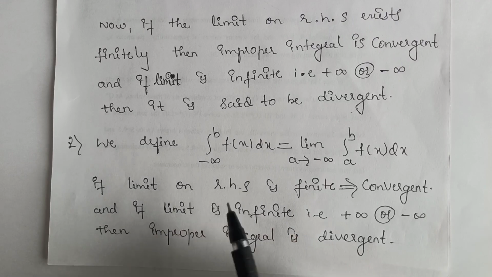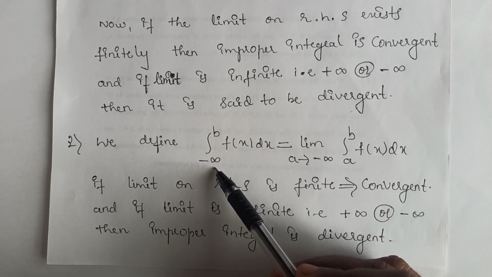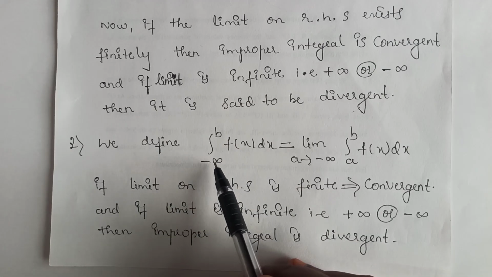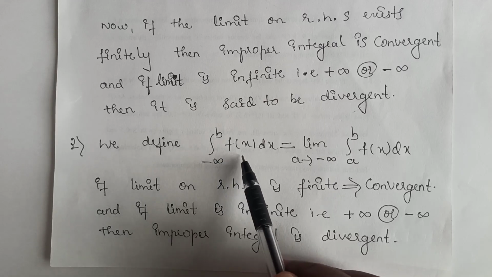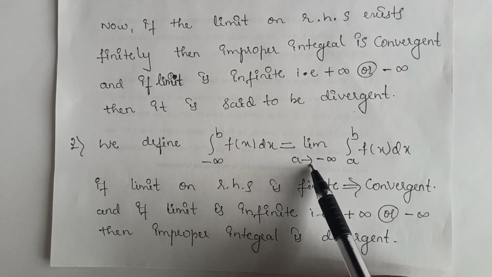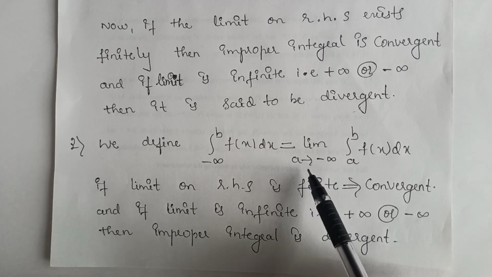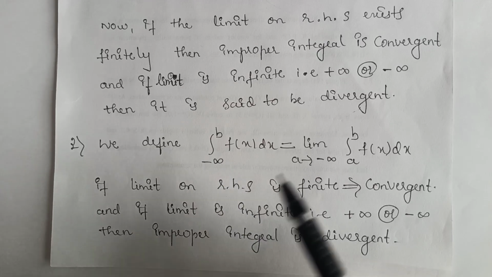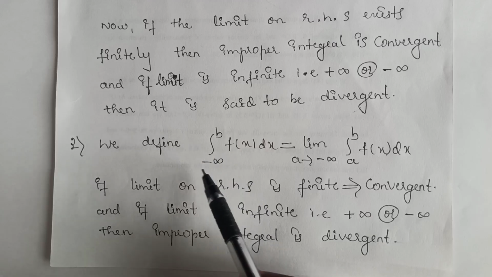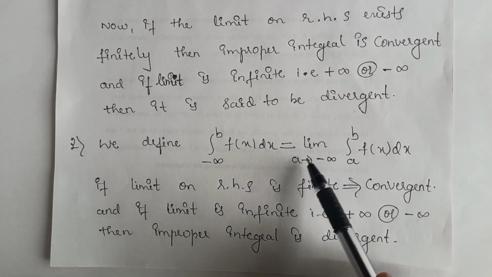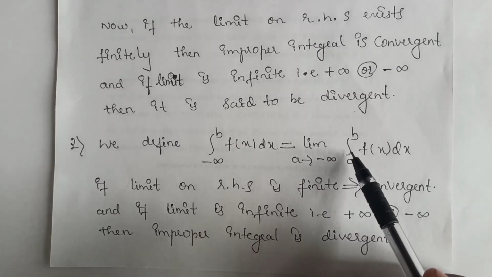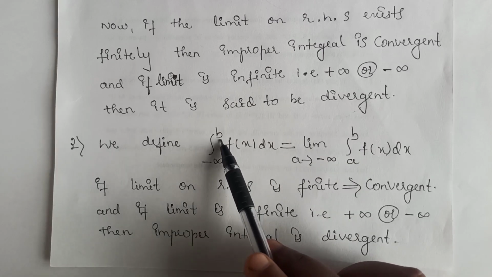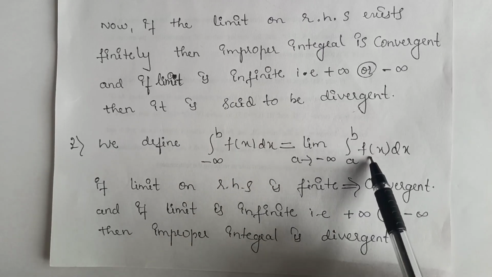Now we come to the second form, where the lower limit is infinite but the upper limit is finite. In this case we define the integral from minus infinity to b of f of x dx as the limit as a tends to minus infinity. Why do we take a tends to minus infinity? Because the lower limit is infinite, and we must remove this infinity. Then the integral becomes the integral from a to b of f of x dx, keeping b as it is.